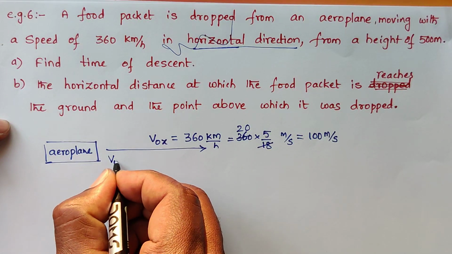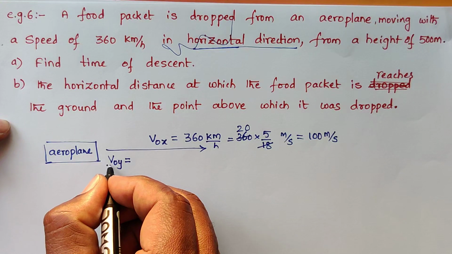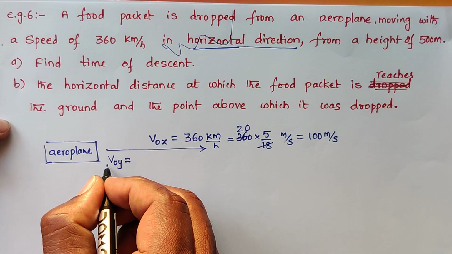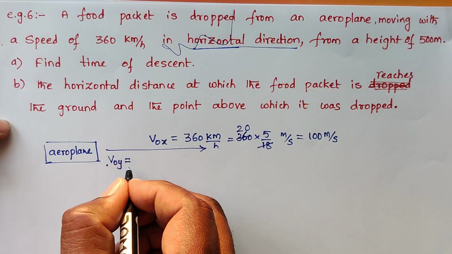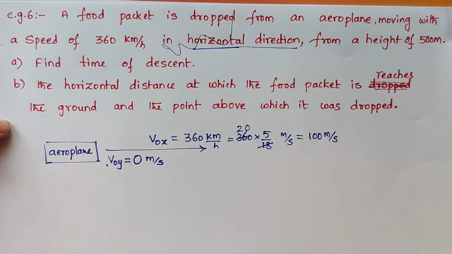The aeroplane is not moving along the y direction, so the initial velocity along y is 0 meters per second. V0x equals 100 meter per second, V0y equals 0.